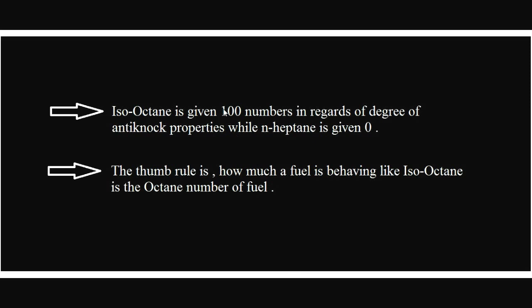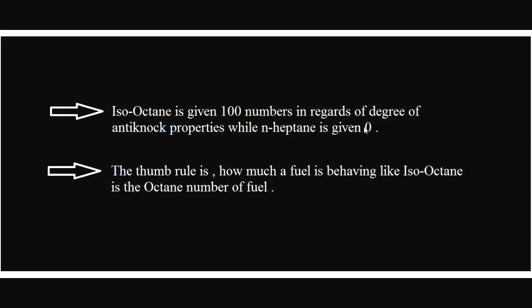For this reason, isooctane is kept as a benchmark. Isooctane is arbitrarily given the number 100. Since isooctane gives the least knocking, its octane number is 100. Now N-heptane is the worst fuel, so it is given 0.